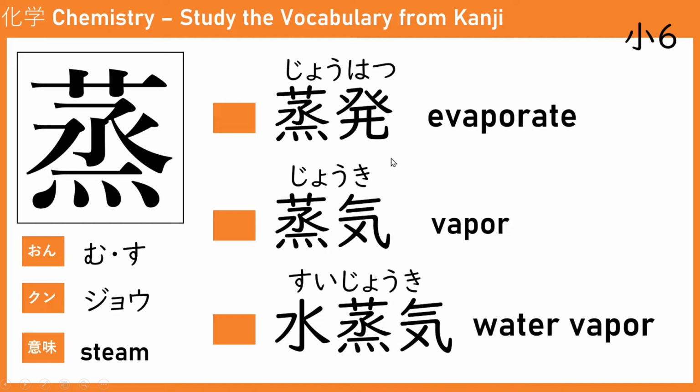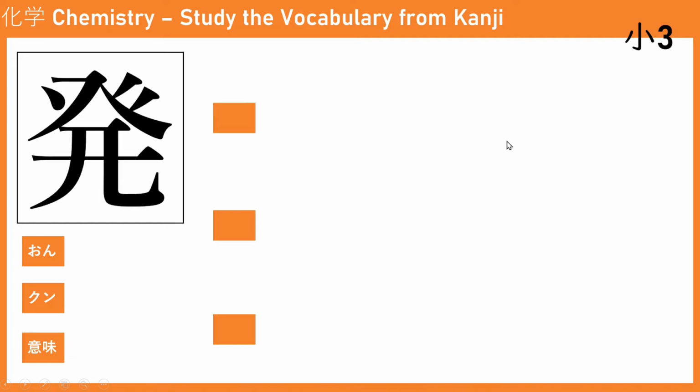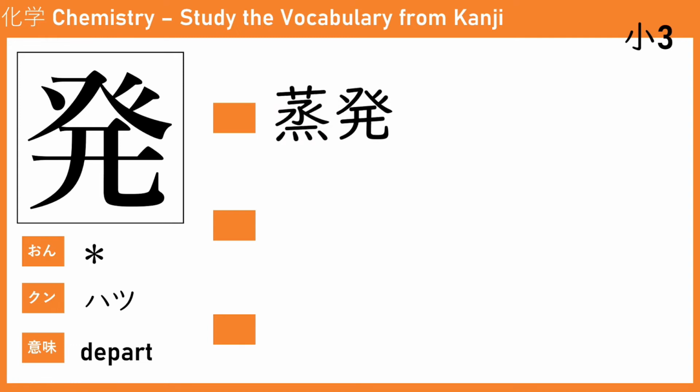For the first one, evaporate, I forgot to explain. This one, hatsu, means departure. So when water becomes steam, from water to gas vapor, it evaporates. This one, hatsu, means depart. We've got the same first kanji, jouhatsu, which means evaporate.